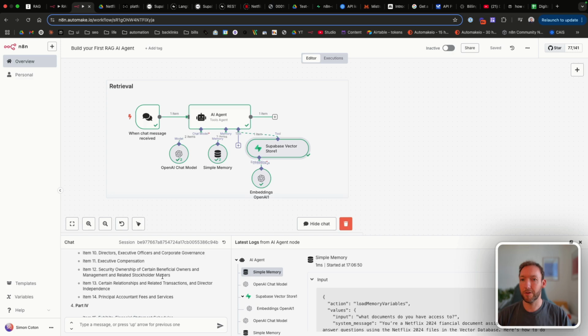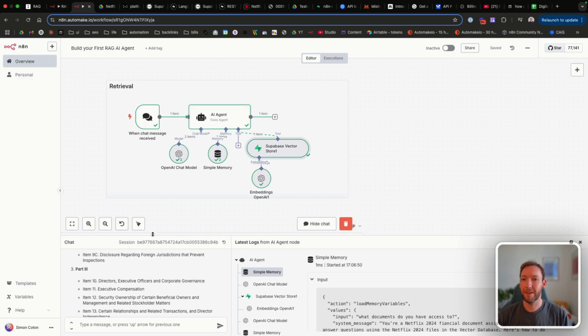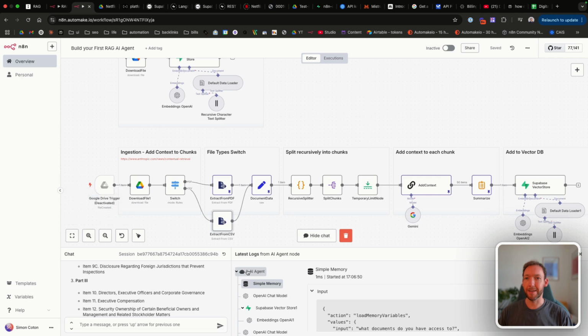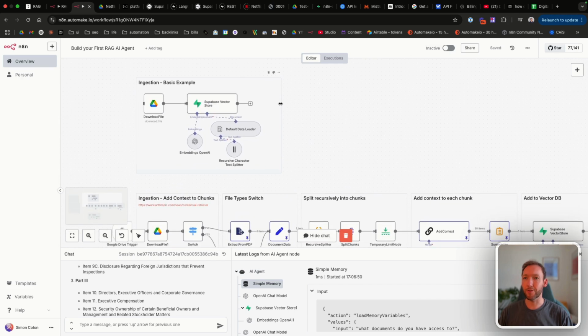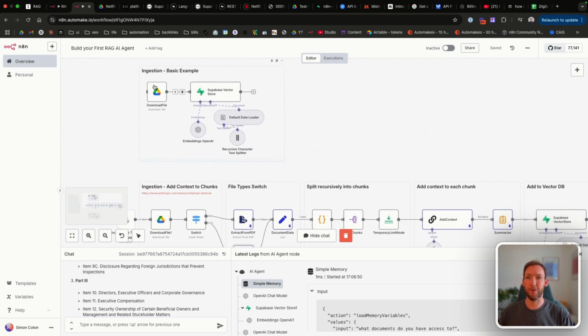Item 12, security ownership. So now you can see that adding that context in has made it much easier to pull large sources of documents, where with a conventional RAG database, it would split that and not understand how to access that correctly. So I've come back in here while the camera's been off, and I've just cleaned this up a little bit, just so you know.